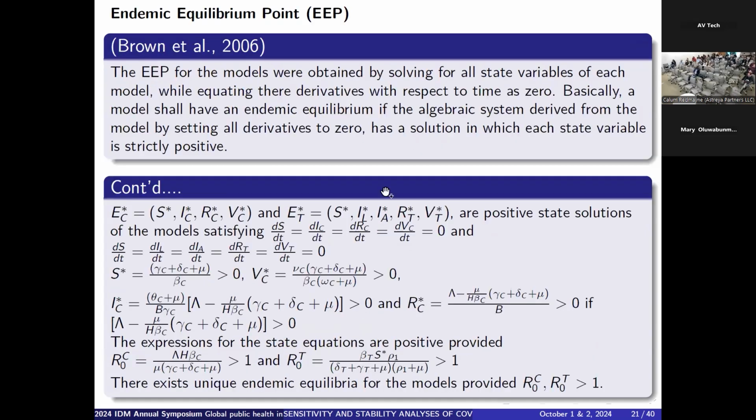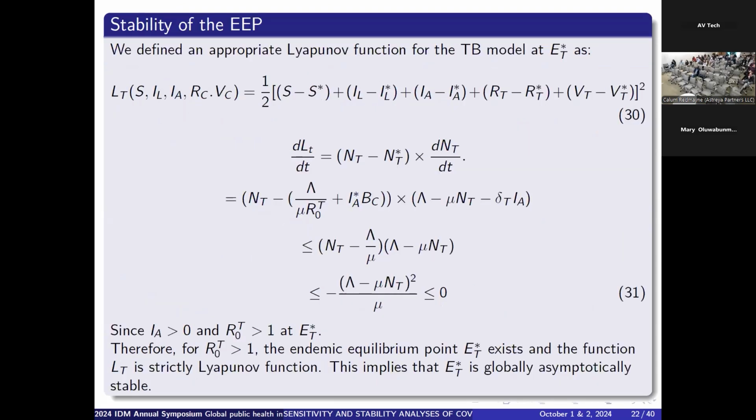Then for the endemic equilibrium points, an endemic equilibrium point is the solution to the model's equation in which all the classes in the state variables in the model have positive results. And if they have positive results, it means that even the infected classes have positive results, and so the disease will remain in the studied population. So we obtain the solution to the model, that is this endemic equilibrium point. And then we also showed the stability of this endemic equilibrium point.